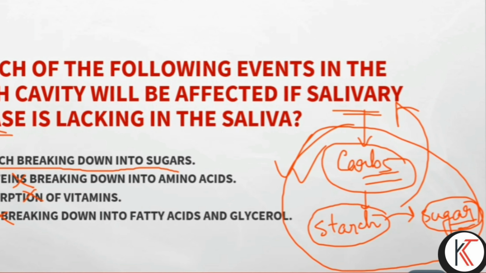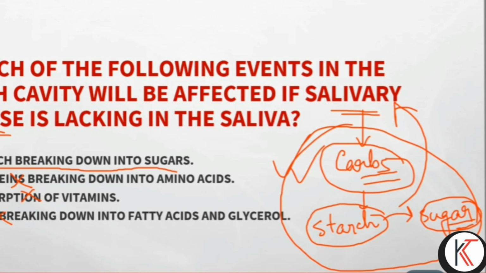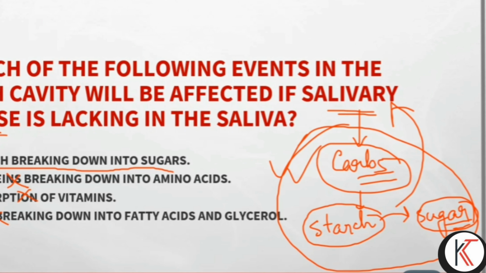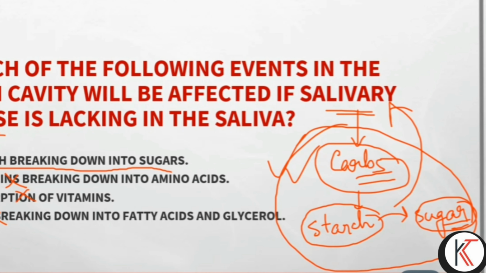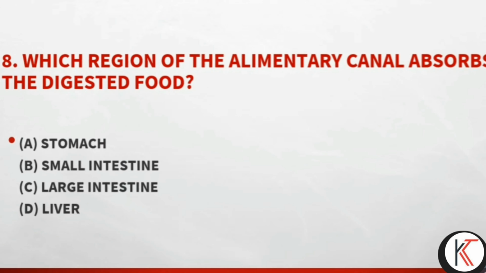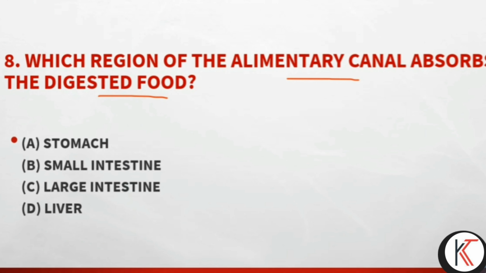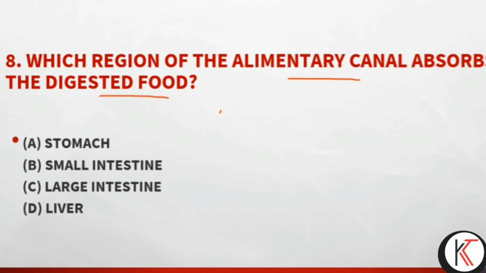So again I am telling you, you need to clear your basic concepts, then only you can crack the examination you are going for. Okay, students, the next question, question number 8: which region of the alimentary canal absorbs the digested food? That means you need to be clear about which part of the alimentary canal the absorption takes place in.